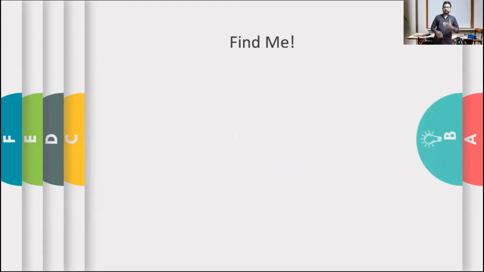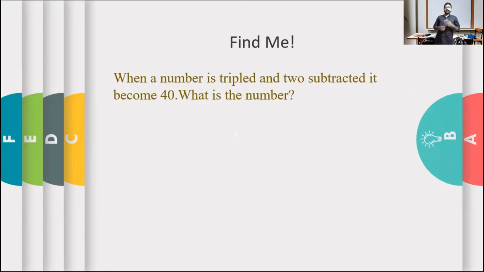So let's see. When a number is tripled and 2 subtracted, it becomes 40. What is the number? It's a simple question, just one sentence. I will read the question once again. When a number is tripled and 2 subtracted, it becomes 40. So what is the number?